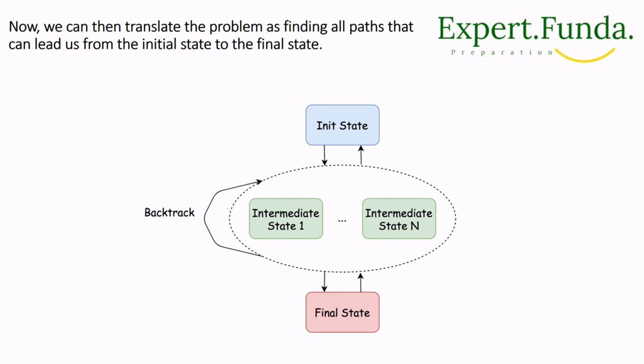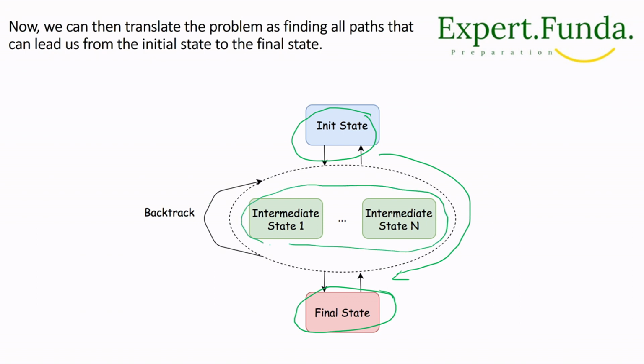So here we have the initial state, and over here we have the final state. If we move from here to the final state, a number of intermediate states will come, from state 1 to state n.